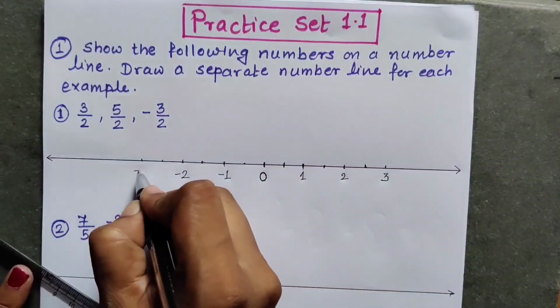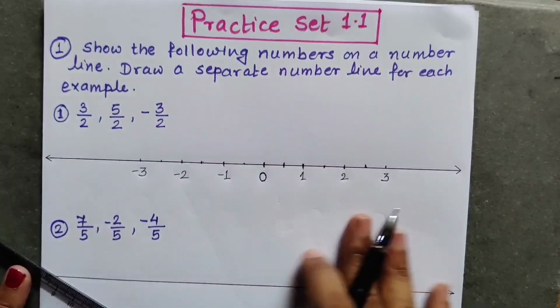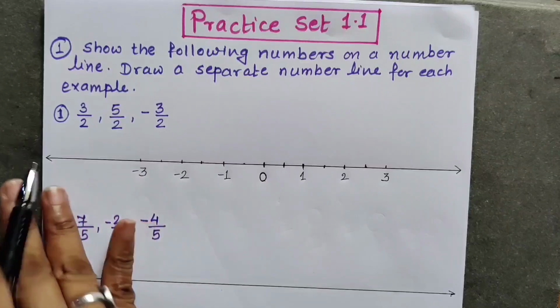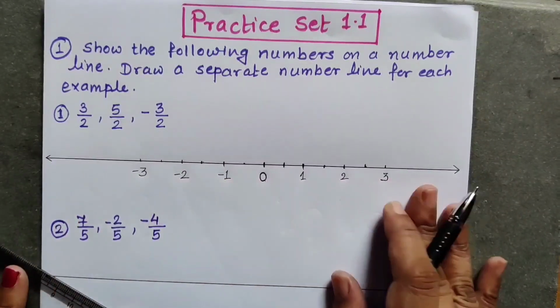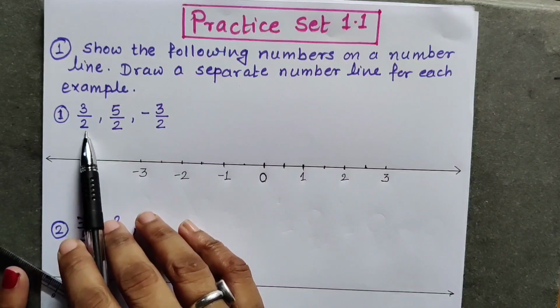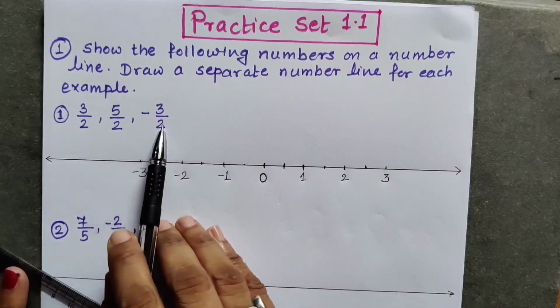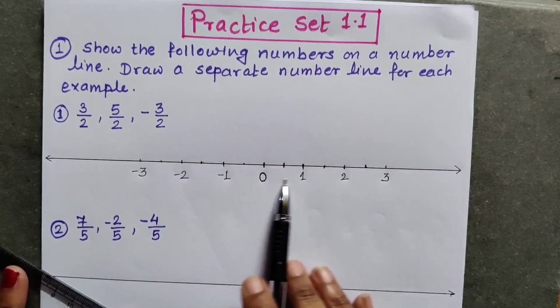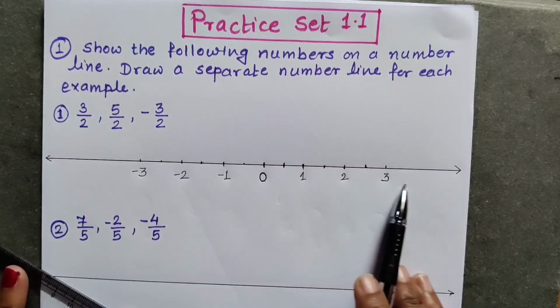This second point is -3. In this way we have to plot the points 1, 2, 3, -1, -2, -3, and so on. First we have to plot these points by taking equal distance as the number in the denominator, 2. I have taken equal distances of 1 centimeter every time, and I have plotted the points 1, 2, 3.